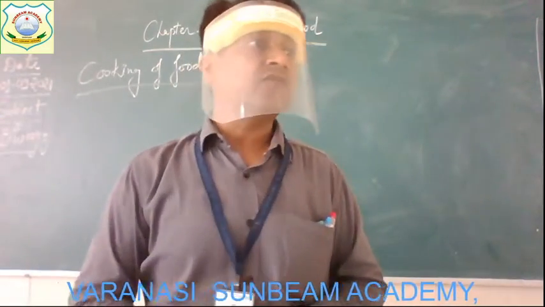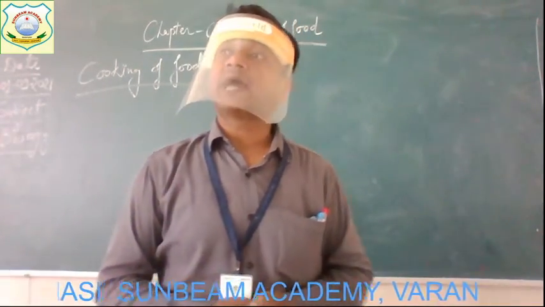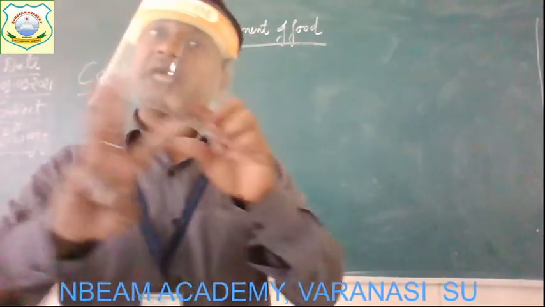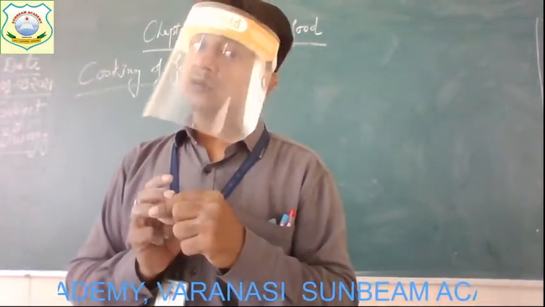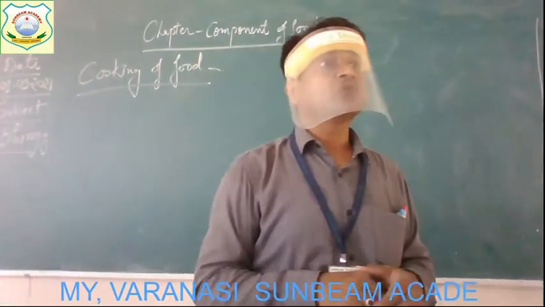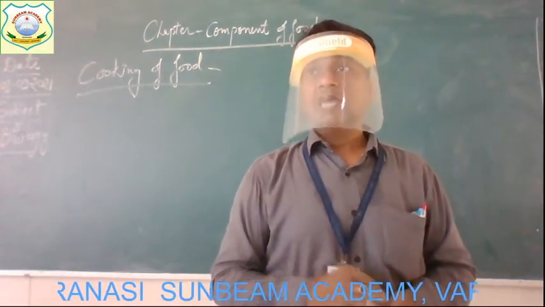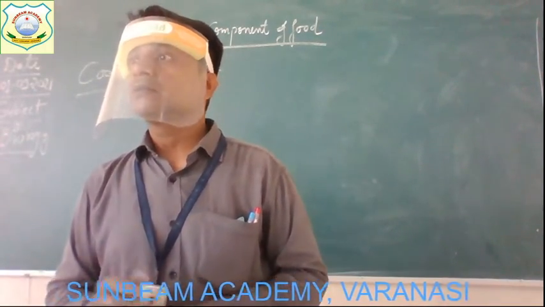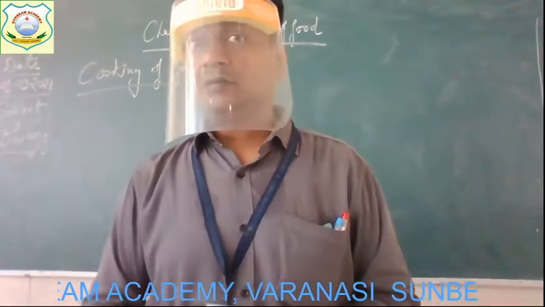Why do we cook food? To make it soft, tasty and easy to digest. So these are the three reasons why we cook our food. Alright, but the wrong cooking method destroys several nutrients in it. If our cooking method is not proper, what can happen? The nutrients which are present in our food can be destroyed.